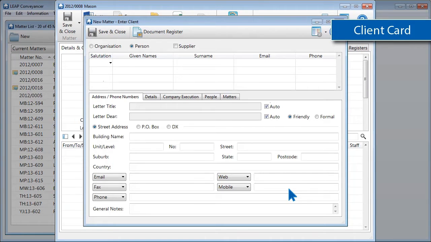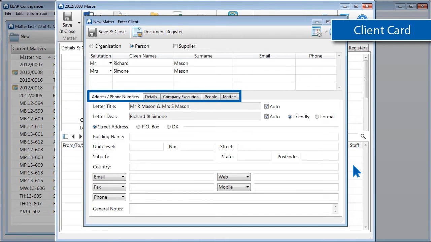Let's type in our client, Mr. Richard Mason. If Richard is buying property with his spouse, you can put his spouse's details on the same card. Double-click a new row and enter Mrs. Simone Mason. At the bottom of the window, you can see a number of tabs where you can enter details for each client on the matter.